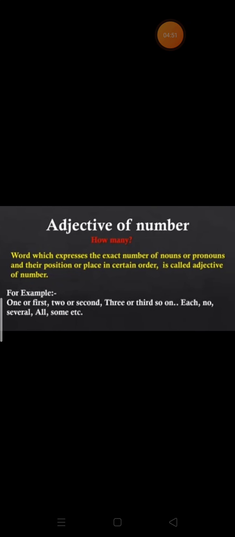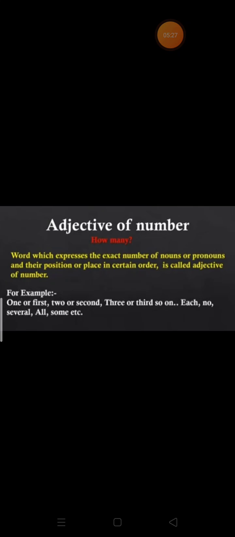Next we have adjective of number. That is how many. Words which express the exact number of nouns or pronouns, and their position or place in a certain order, are called adjectives of number. For example, one or first, two or second, three or third, and so on. And a few more words are each, no, several, all, some.